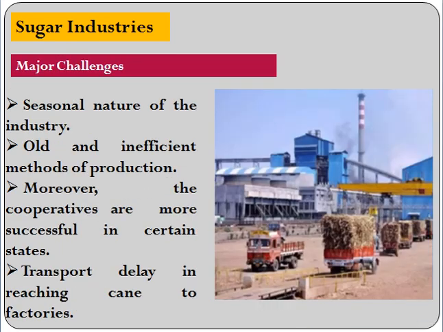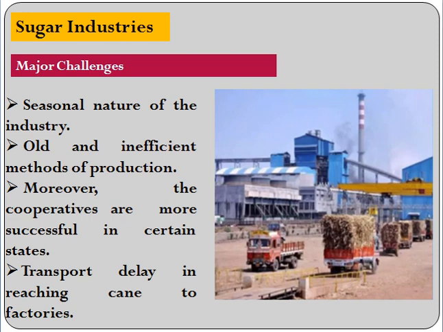Let's discuss what are the major challenges of this industry. One is the seasonal nature of the industry. I have already told you that in the rainy season sugarcane cannot be cut, so the mills are closed. Next, old and inefficient methods of production, because most of the industries in India were established 30 years ago, and the machines are also 30 years old.